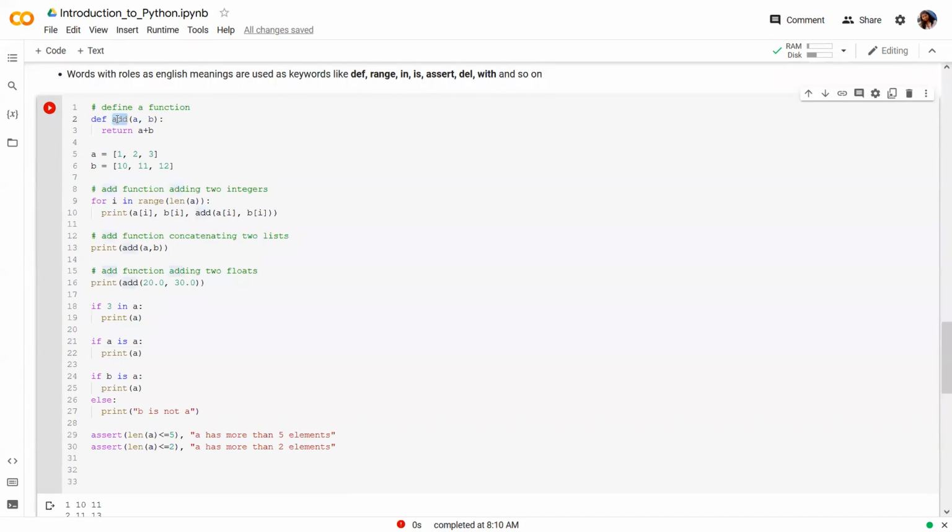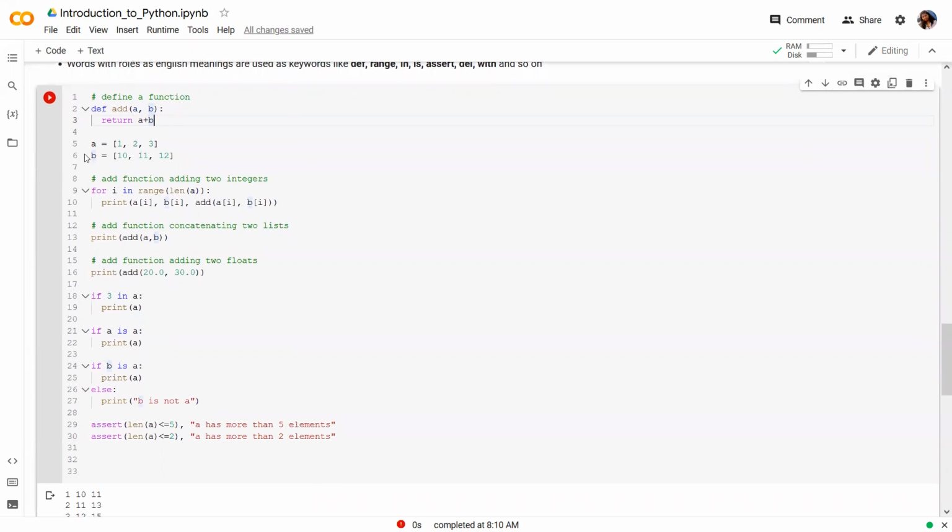This is the name of the function, add, with two arguments a and b, which is just returning the sum of these arguments. Here we haven't mentioned anything about the data type of a or the data type of b, or the data type of the returned value, or even whether this function is supposed to return any value or not. Now let's see how we can exploit this by calling this function for different data types.